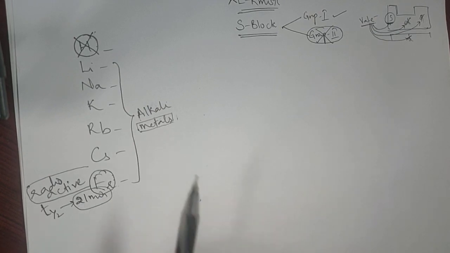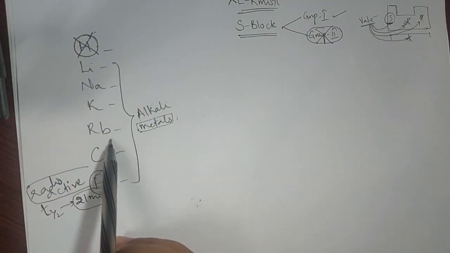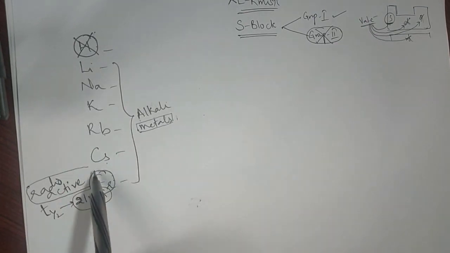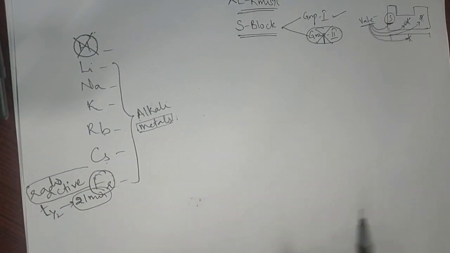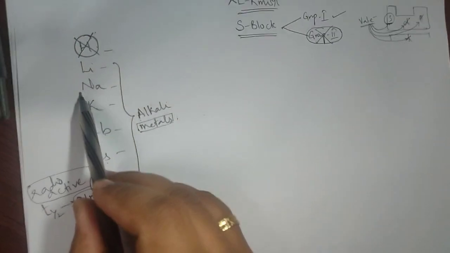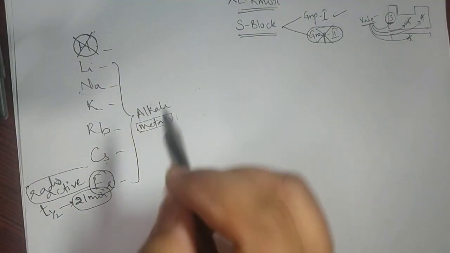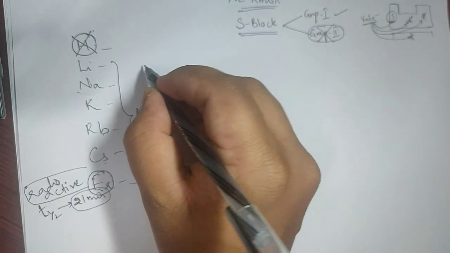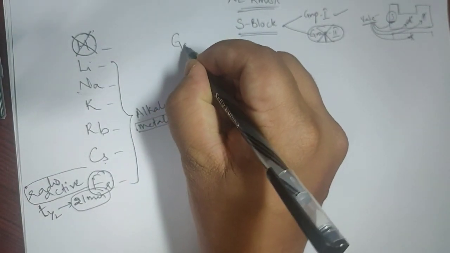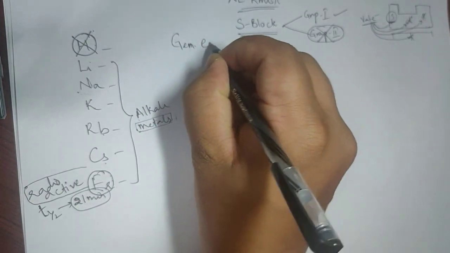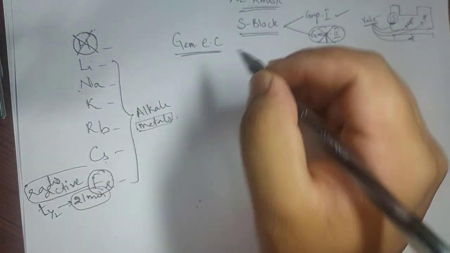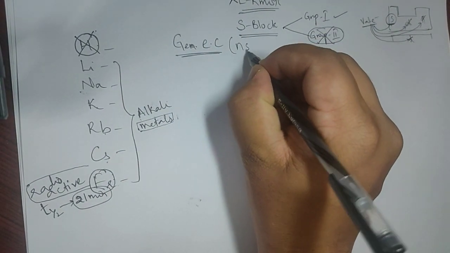So the leftover elements are lithium, sodium, potassium, rubidium, cesium. Out of these, in our syllabus of group 1 for JEE and NEET, the compounds of sodium are relatively important, which we'll be discussing. So let's begin. First, the general electronic configuration of group 1.